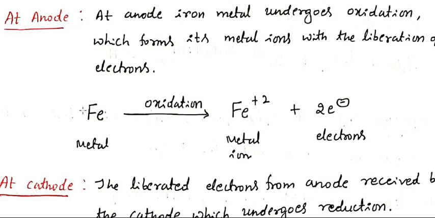At the anode, the metal undergoes oxidation, which liberates 2 electrons by the conversion from metal to metal ion. So now we get the products Fe+2 and 2 electrons. Fe+2 is called the anodic product. This is the metal ion. Along with that, 2 electrons are liberated. These 2 electrons are received by the cathode. This type of reaction is called reduction. So oxidation happens at the anode, but reduction happens at the cathode.